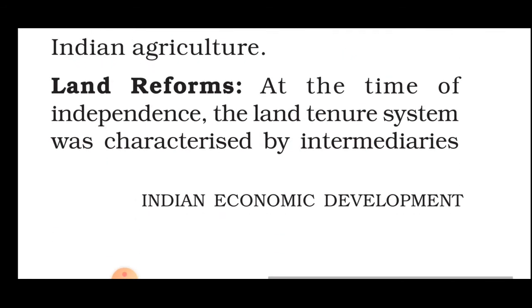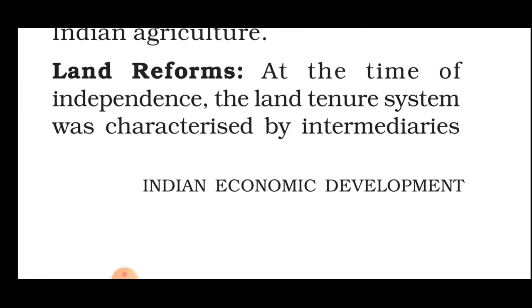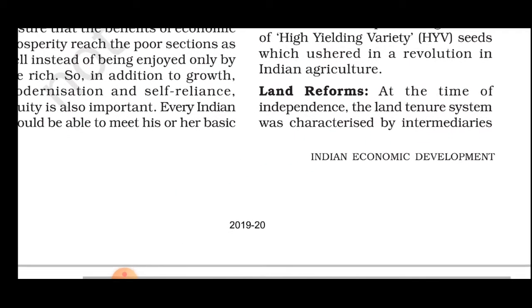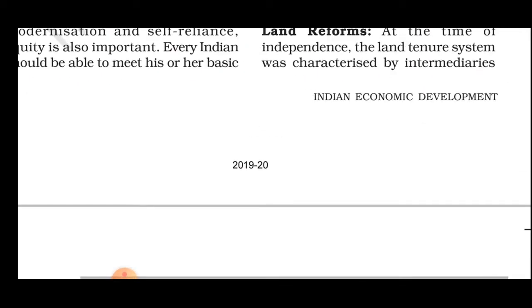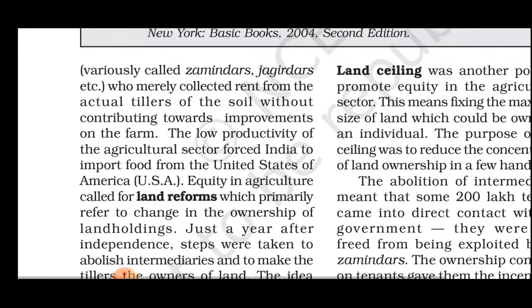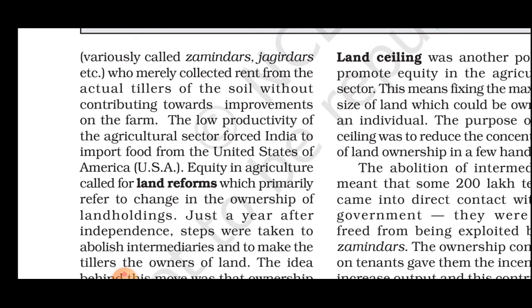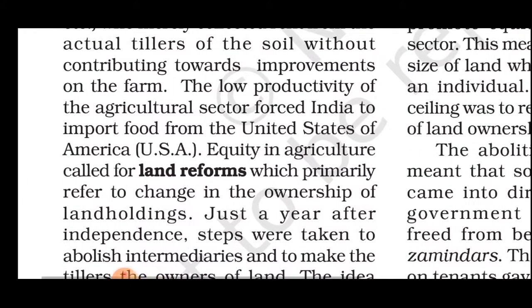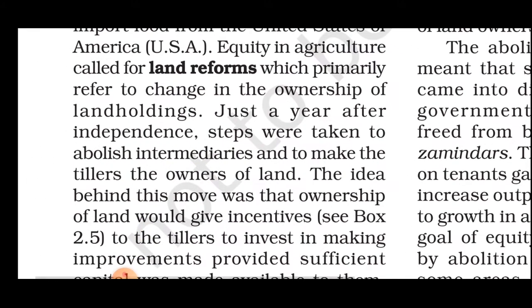Now, land reforms. At the time of independence, the land tenure system was characterized by intermediaries variously called zamindars, jagirdars, etc., who collected rent from the actual tillers of the soil without contributing towards improvements on the farm. The low productivity of the agriculture sector forced India to import food from the USA. Equity in agriculture is called land reform, which primarily referred to change in the ownership of land holdings.